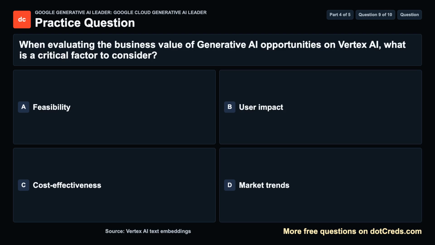Question 9. When evaluating the business value of generative AI opportunities on Vertex AI, what is a critical factor to consider? A. Feasibility. B. User impact. C. Cost effectiveness. D. Market trends. Take a moment, then we will review the answer.